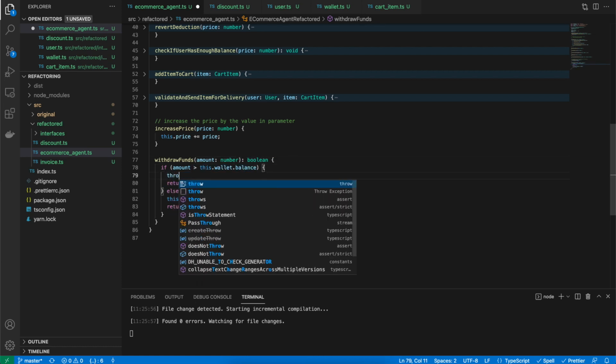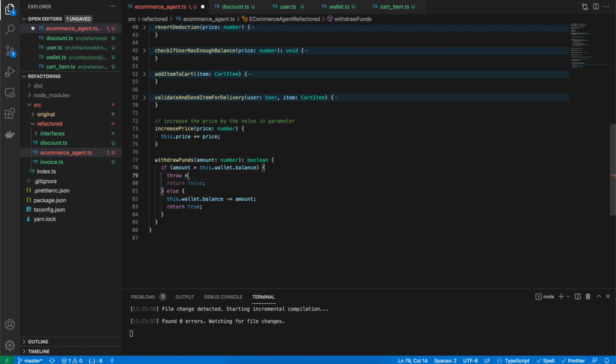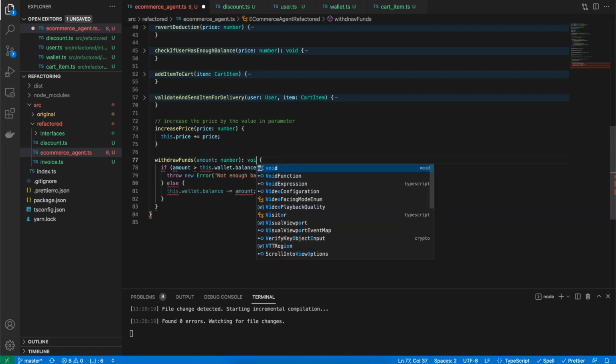So rather than returning anything, we can say throw new error and add a very descriptive message which says not enough balance, right? And just remove the return. Else just debit the balance and it has no return type.